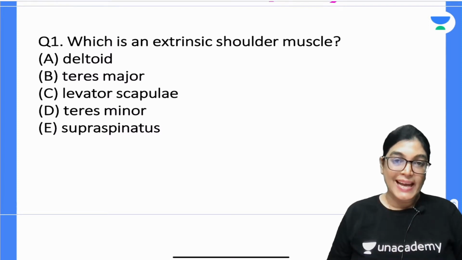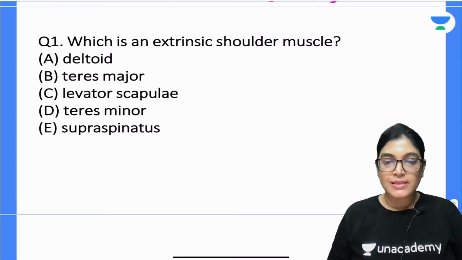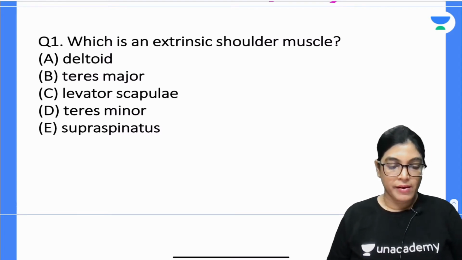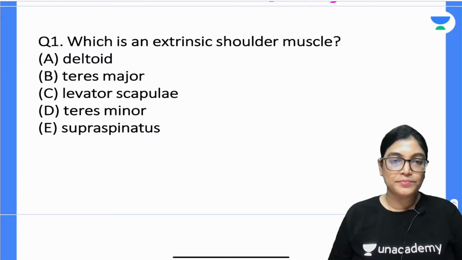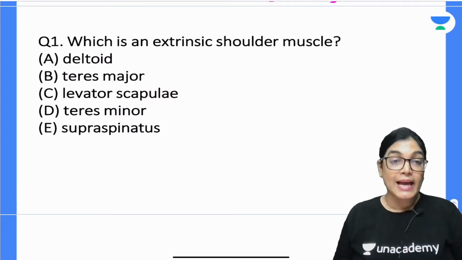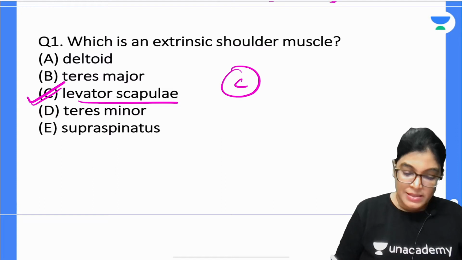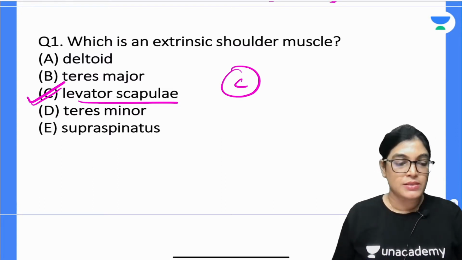So which is the extrinsic shoulder muscle? You can write your answers in the message box. You will get 15 to 30 seconds for each and every MCQ. Okay, my dear aspirants, let me give the correct answer. The correct answer is levator scapulae. So C is absolutely the correct answer. It belongs to the group of extrinsic muscles of the shoulder.